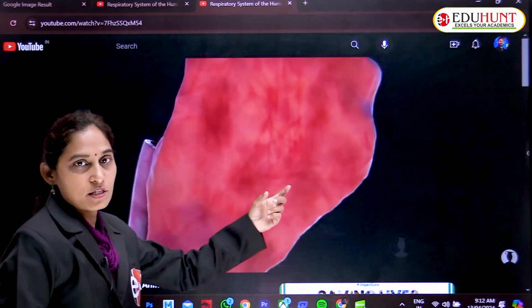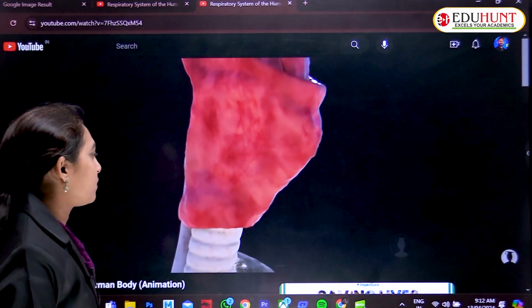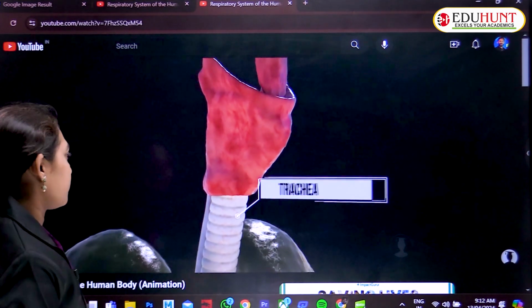Epiglottis closes the windpipe during eating.